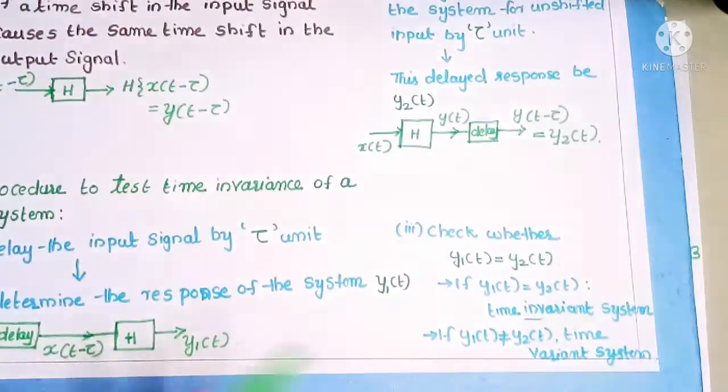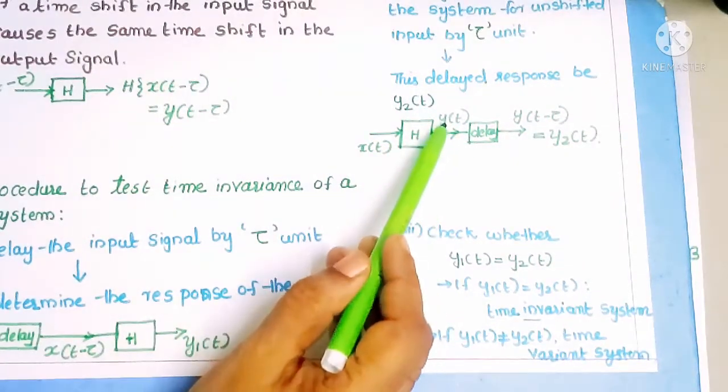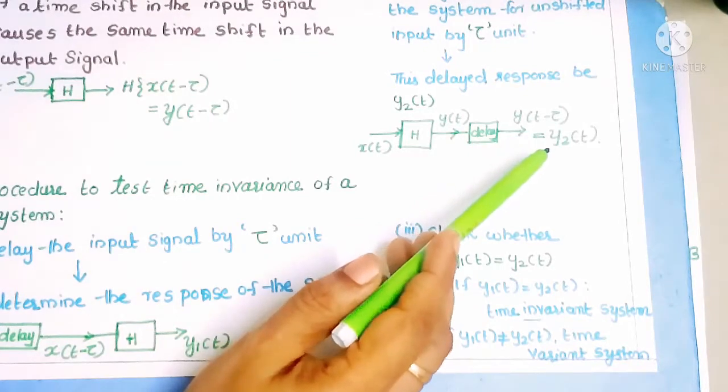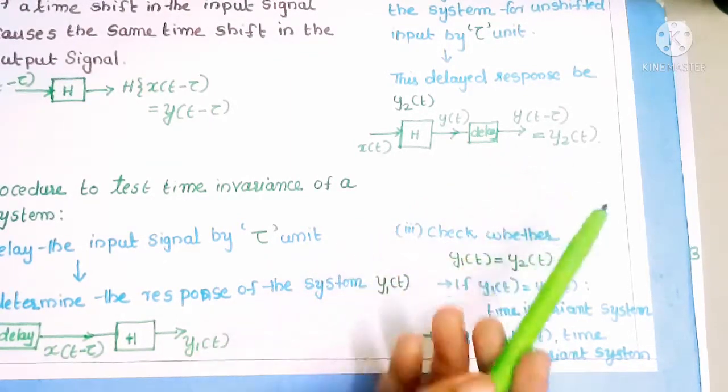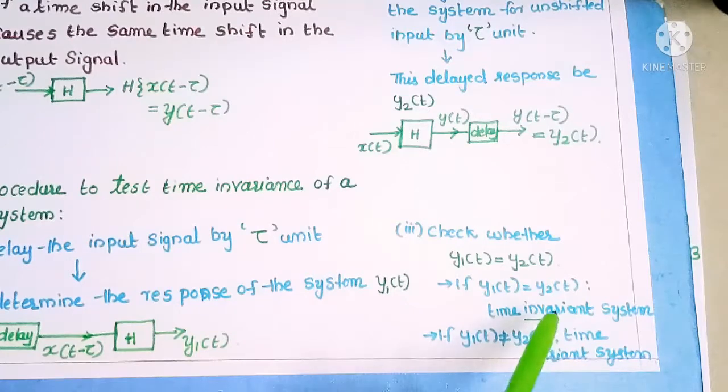That means first we apply a delayed input signal to the system, then we observe the response of the system, that is taken as y1 of t. Then we apply a delay to the response of the system, then we observe the delayed output, that can be written as y2 of t. After that we check y1 of t equal to y2 of t. If both are equal, then we can call that system a time invariant system. Otherwise, we can call that system a time variant system.